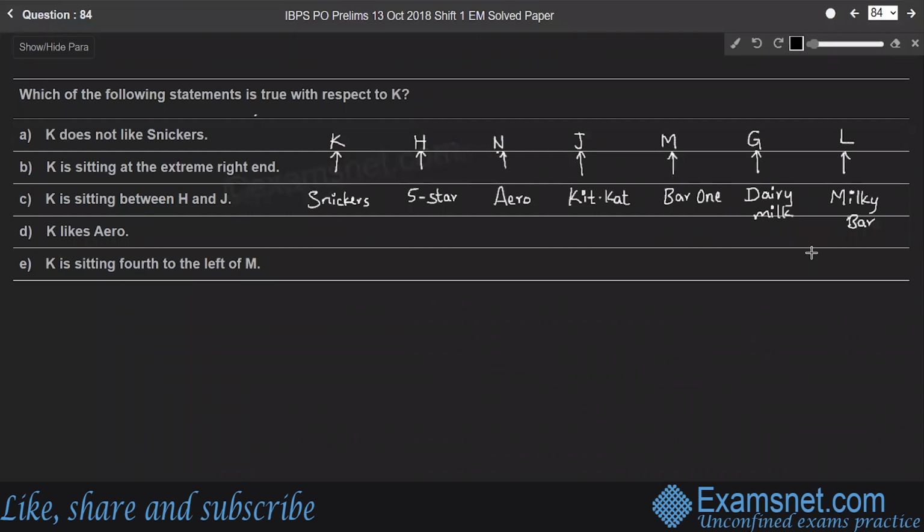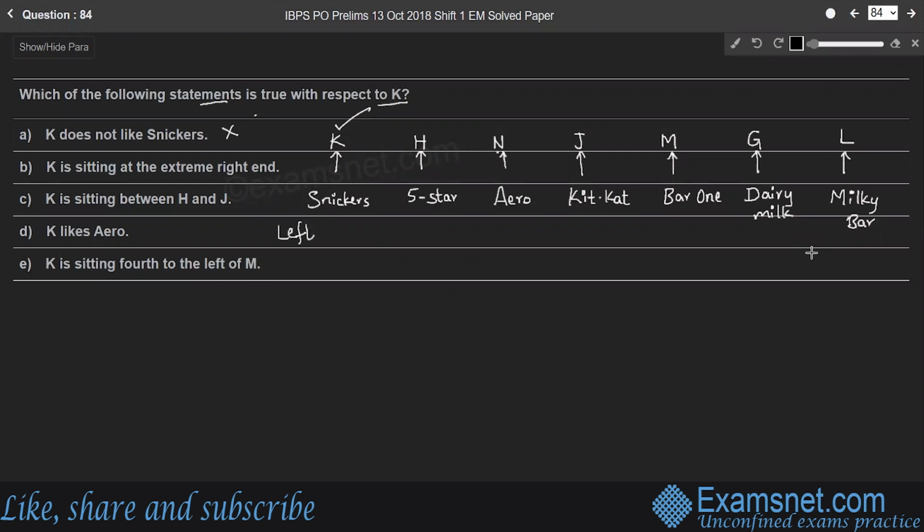Question 84. Which of the following statements is true with respect to K? The first statement is K does not like Snickers. Here K likes Snickers according to the information. Therefore, the first statement is not true. Second statement, K is sitting at the extreme right end. K is sitting at the extreme left end instead, right?